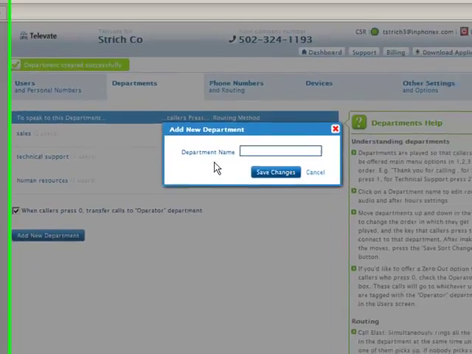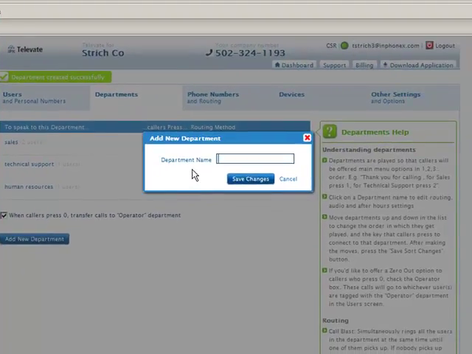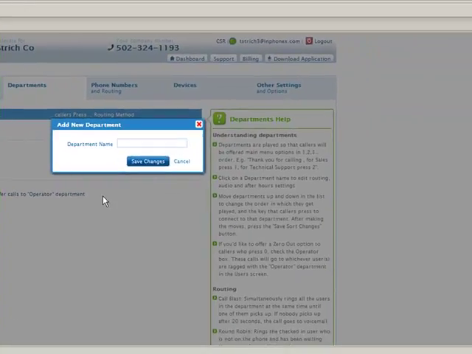You can add accounting. You can add operations.